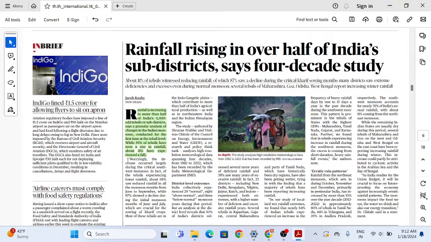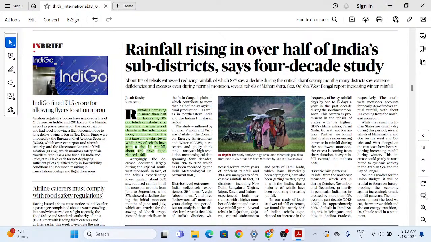Worryingly, the decrease occurred largely during the critical southwest monsoon. Now, जो ये डिक्रीज देखने को मिला है, ये हमारे लिए प्रॉब्लम क्यों है? क्योंकि ये जो डिक्रीज हुआ है, ये उस टाइम पे हुआ है जहां पे हमारा इंडिया का सबसे इम्पोर्टेंट मॉनसून सीजन होता है, जहां पे we grow the Kharif season crops, and we know that if there is lesser rainfall, then it can create a lot of problems for our food security as well, because our crops require water, and if there is no water from the monsoon, then we will have to depend on irrigation, and if we see the irrigation in India, then it is not up to the mark that we require it to be. So as a result, it can directly create an impact on the food security of the country.